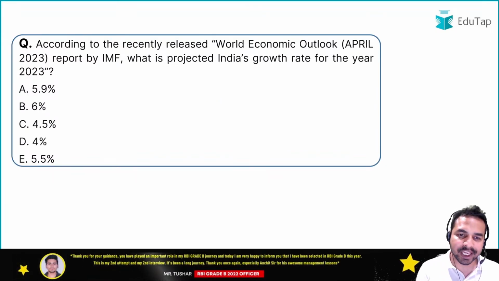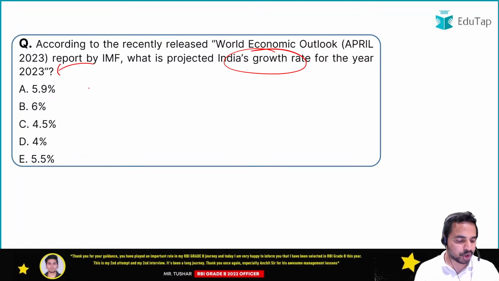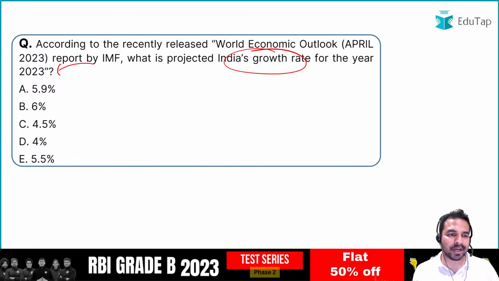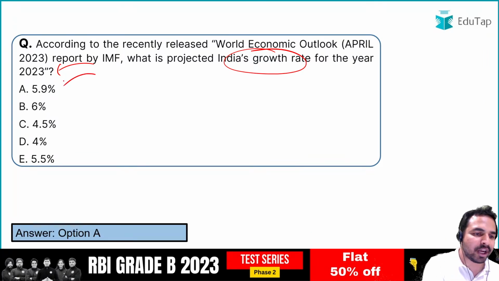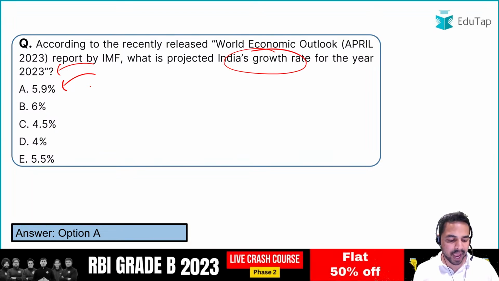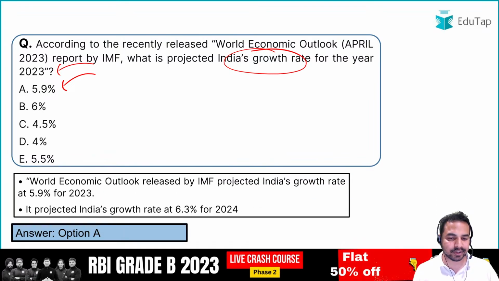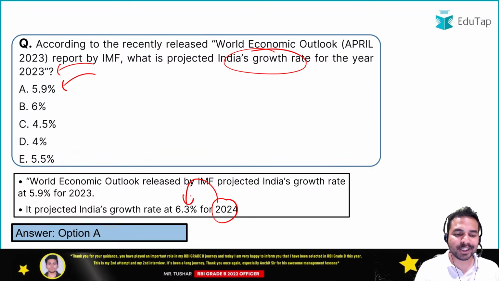So as per the IMF, what is India's projected growth rate for the year 2023? So guys, India's growth rate for the year 2023, what exactly is it? As per the World Economic Outlook, which is launched by the International Monetary Fund, India's growth rate for 2023 is 5.9%. Okay, absolutely right, Snehal. It is 5.9%. I can see all the people are giving me the right answer. 5.9% is the right answer. When I talk about 2024, it is going to be 6.3%.